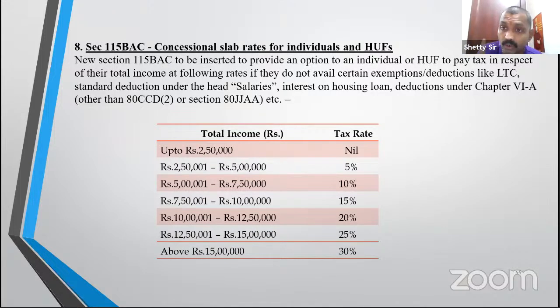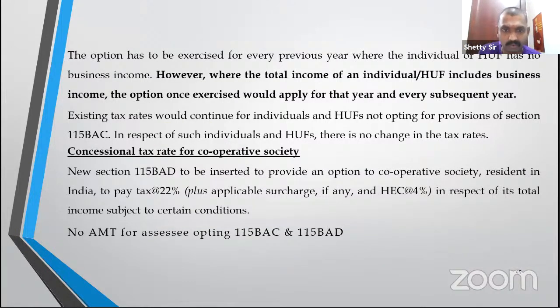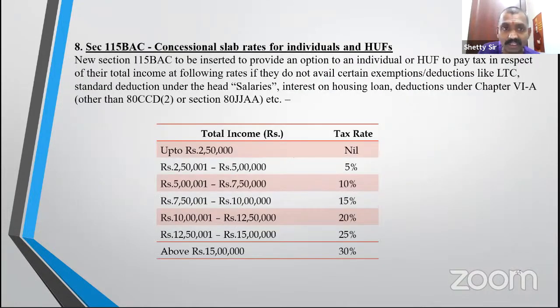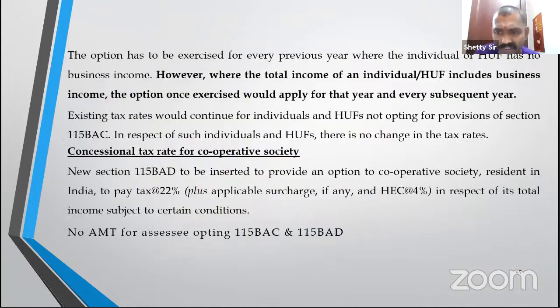It is an option. Now, if you have business income, once you opt, you cannot come out. If you come out, you cannot get inside. Whereas other than business income, every year you can go inside and come out. That is 115BAC. 115BAD is for cooperative societies. If you're a resident, instead of going by that provision, you can go by 22%. Once you opt for 115BAC and 115BAD, you don't have to pay AMT.